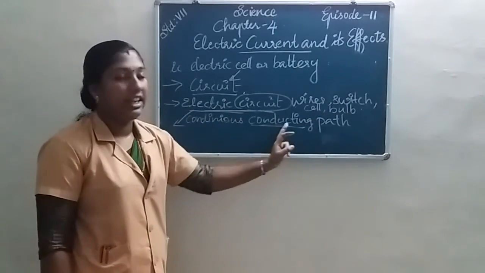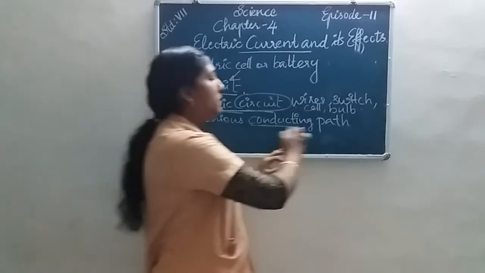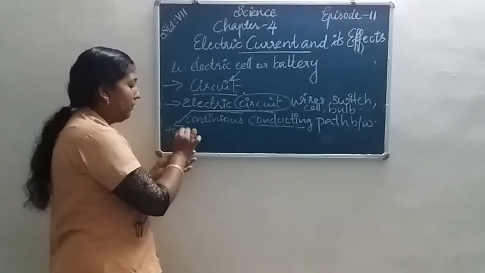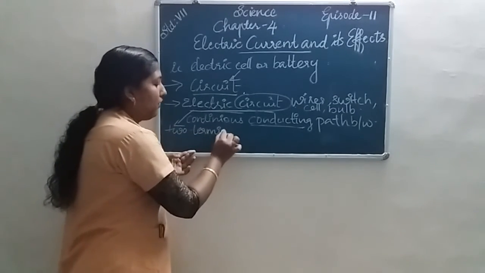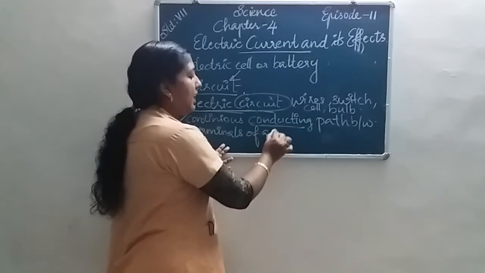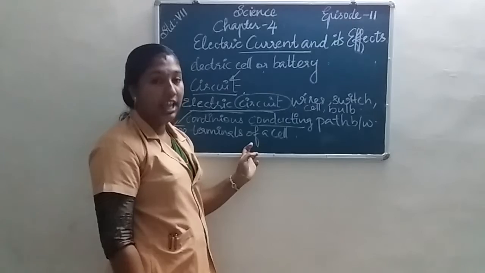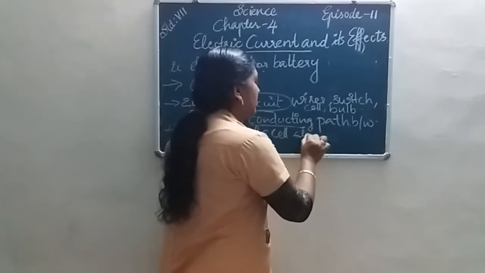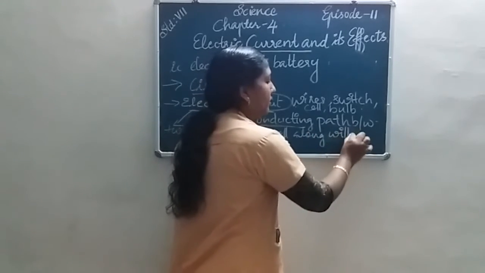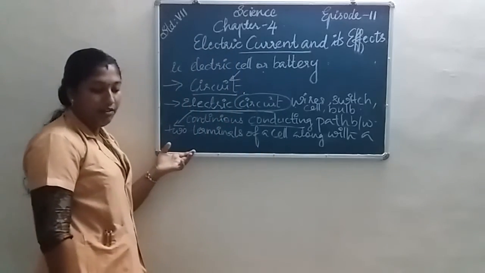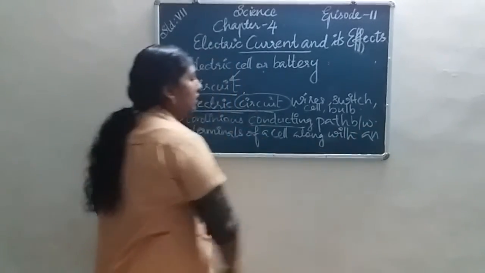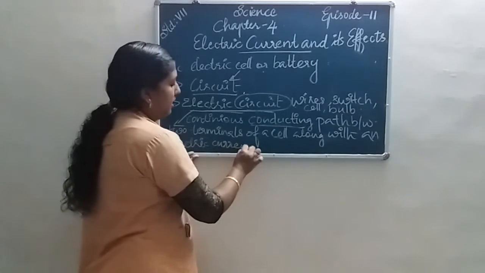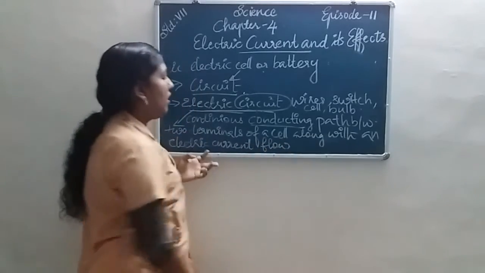A continuous conducting path between two terminals of a cell or a battery along with an electric current flow is known as an electric circuit.